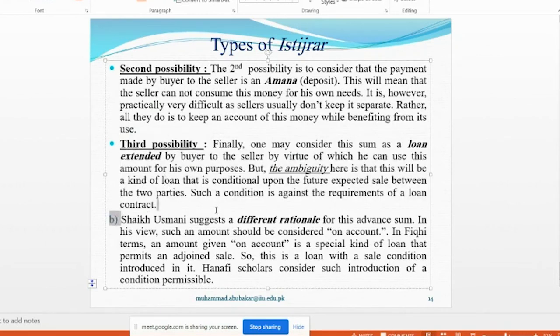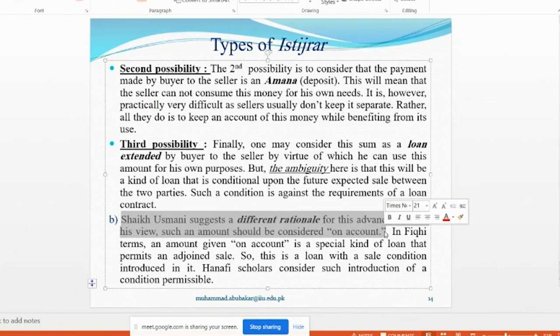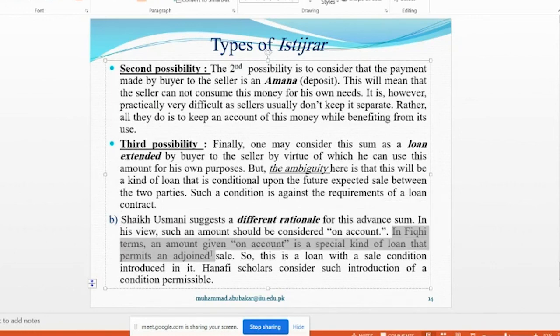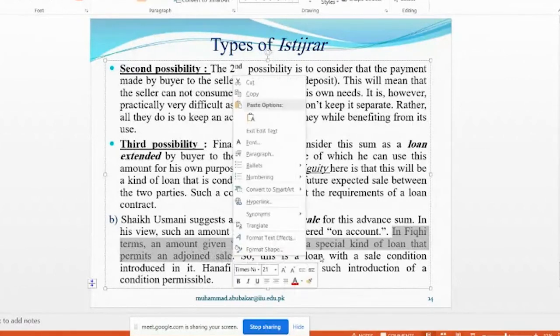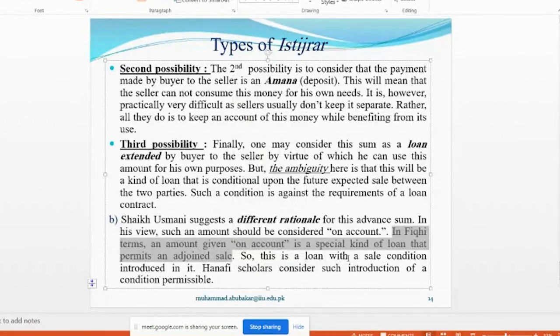Sheikh Usmani suggests a different rationale for this advance sum. In his view, such an amount should be considered on account. On account may mean al-hisab. In fiqh terms, an amount given on account is a special kind of loan that permits an adjoint sale. So this is a loan with a sale condition introduced in it. Hanafi scholars consider such an introduction of a condition permissible.